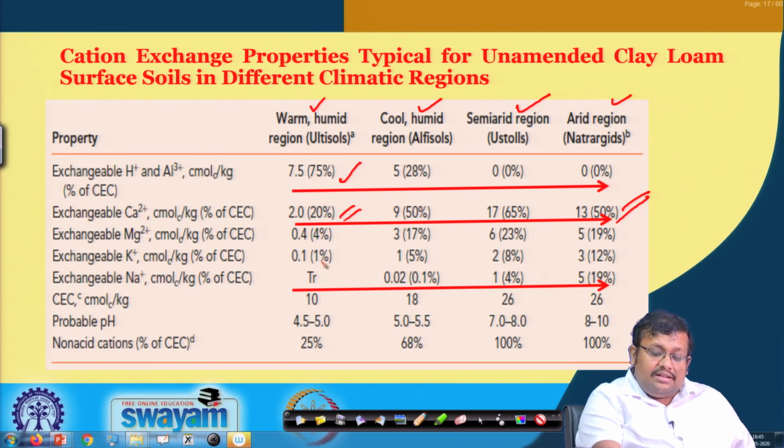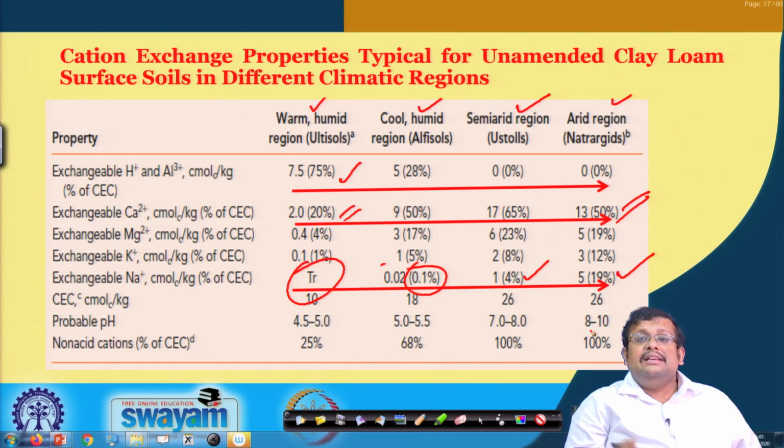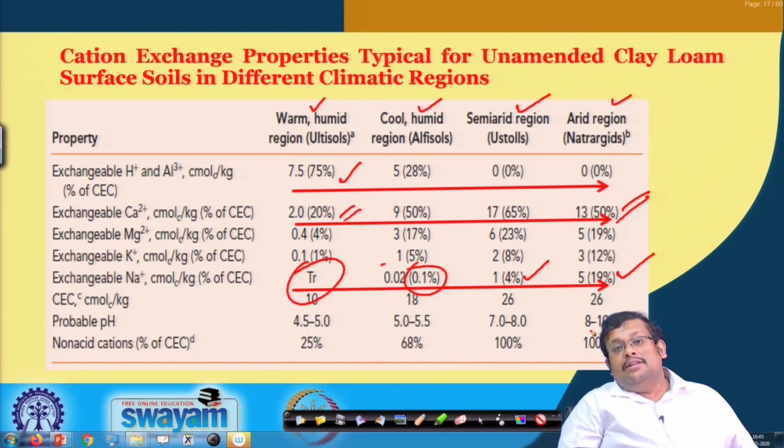Exchangeable sodium is in trace concentration in the warm humid climate. In the cool humid region, it is only 0.02, that is only 0.1%. In the semi-arid region, we get 4%, and in the arid region, we get 19%. So, that again shows how the saturation percentage of different ions changes depending on the surrounding climatic condition.